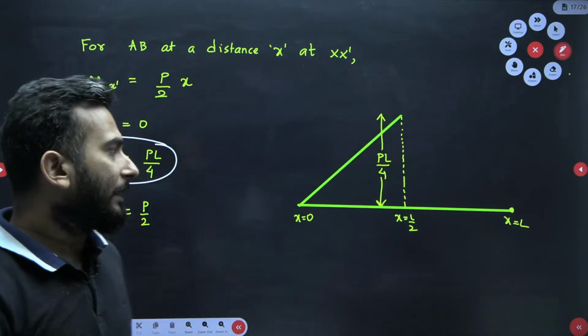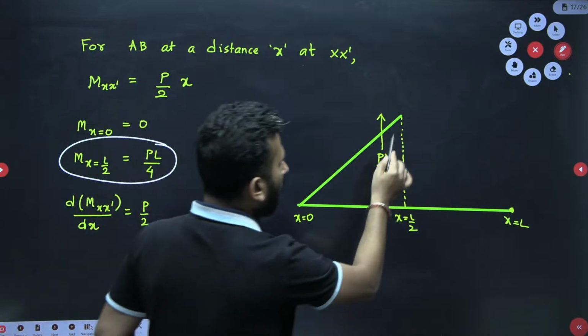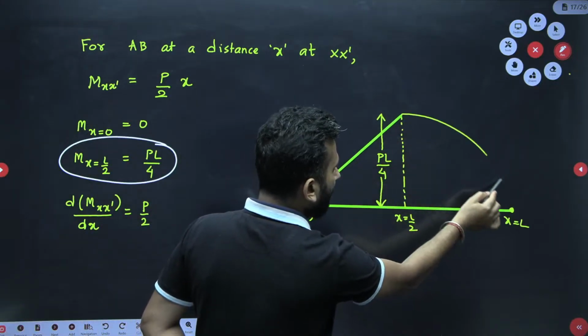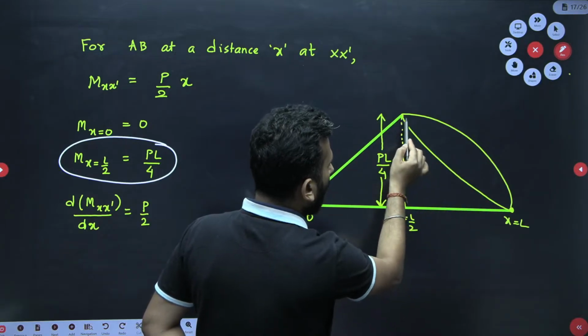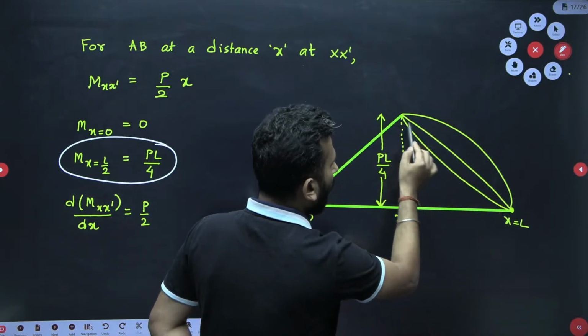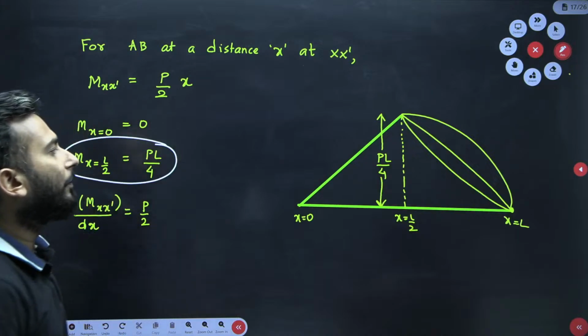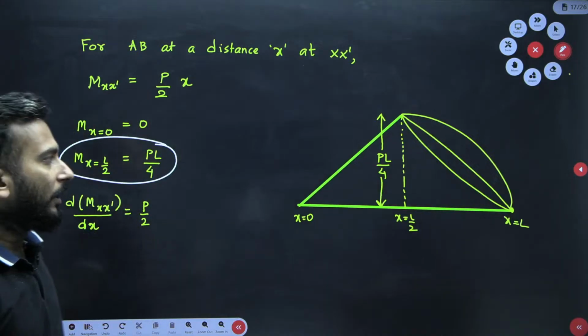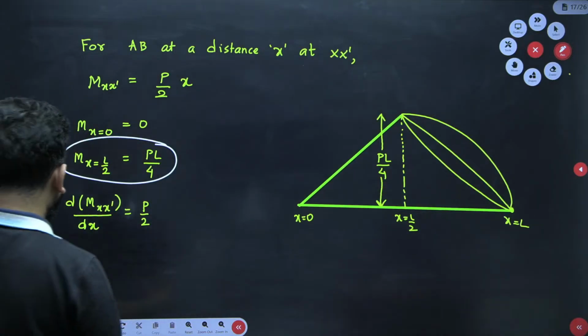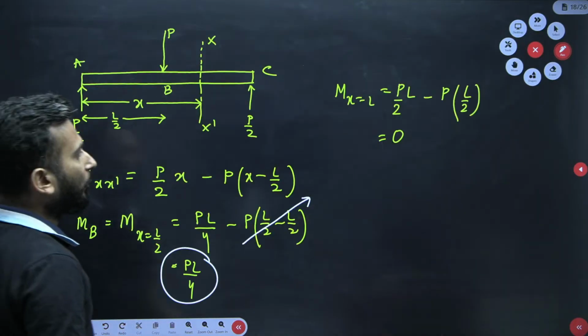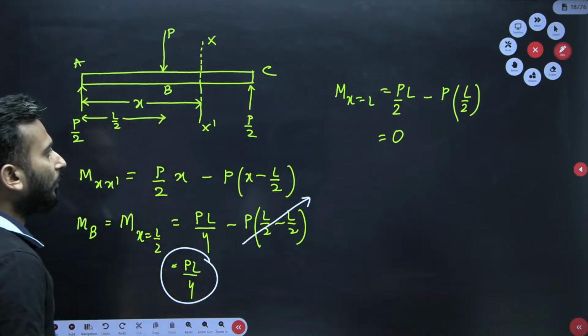But the question is, how should I go? I could have gone like this, or like a straight line, or I can go on by some curve. So the only thing that can save me from here is the slope.